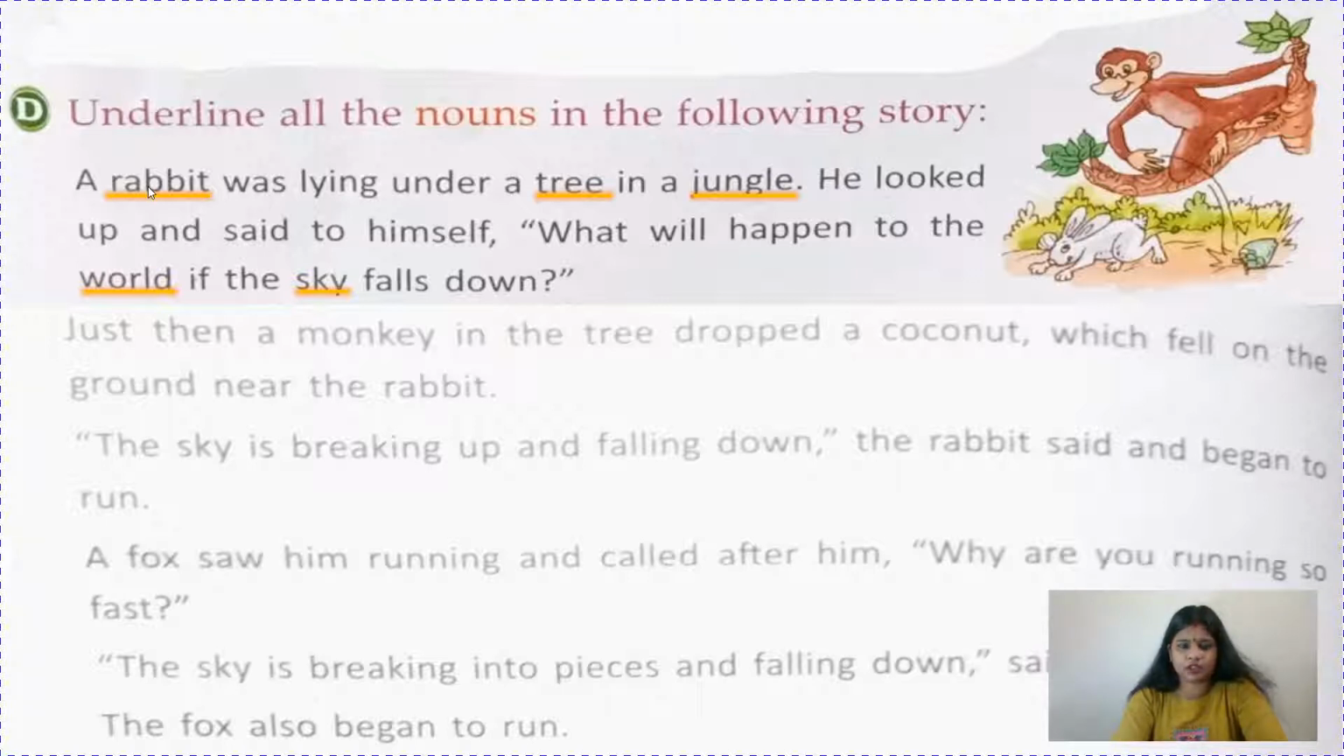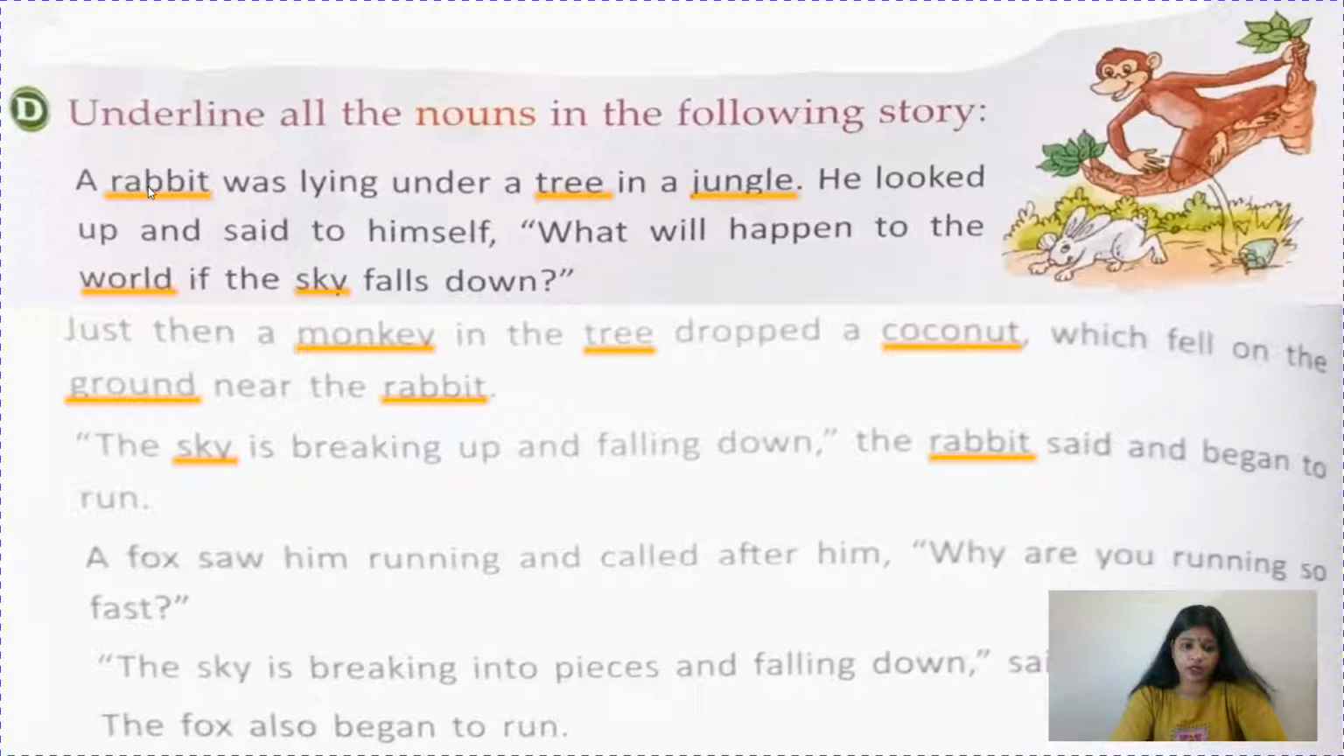Just then a monkey in the tree dropped a coconut which fell on the ground near the rabbit. So monkey and rabbit, children, they are names of animals, and tree is the name of a thing, and coconut also is the name of a fruit, so they will go under the category of noun. And ground is the name of a place. The sky, again sky, is breaking up and falling down, the rabbit said and began to run. So rabbit, again the name of an animal.